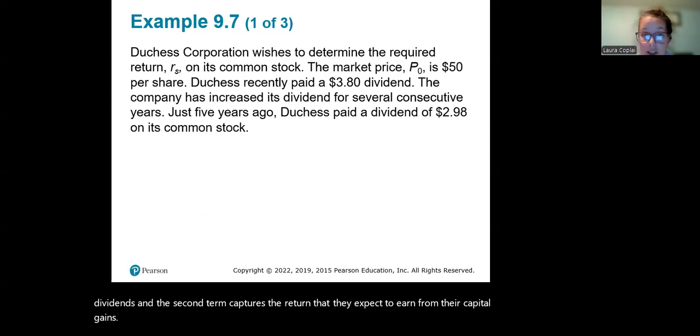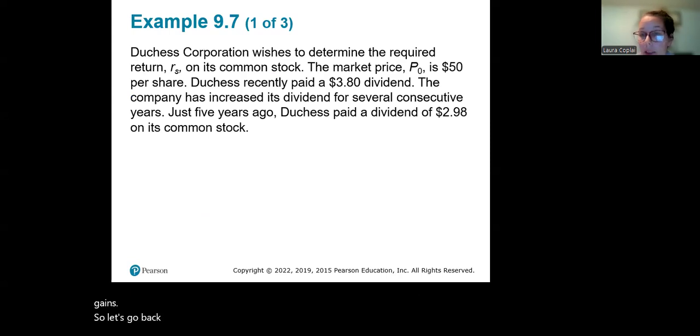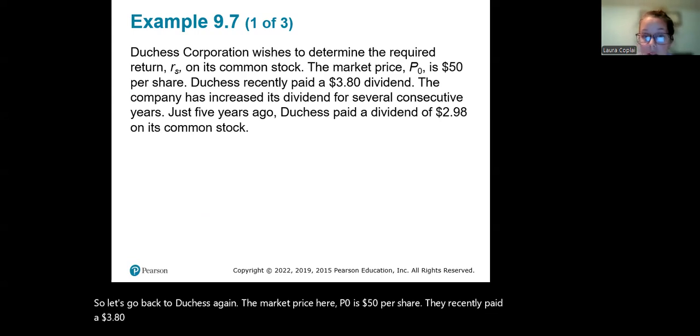So let's go back to Duchess. Again, the market price here, P0, is $50 per share. They recently paid a $3.80 dividend. So they increased their dividend for several consecutive years. Just 5 years ago, they paid a dividend of $2.98 on the common stock.